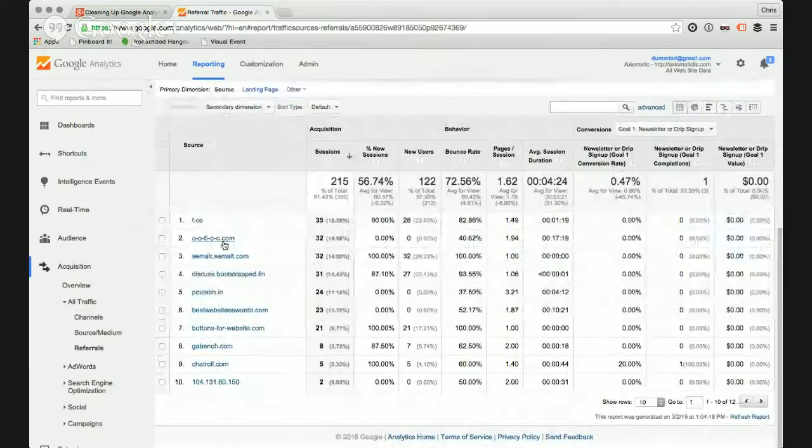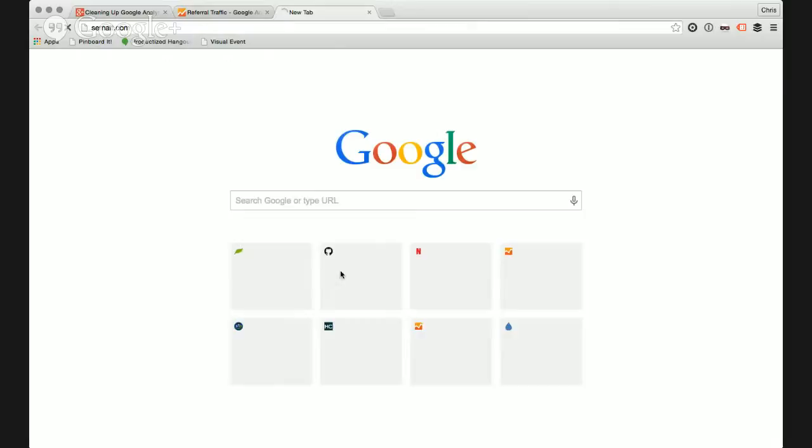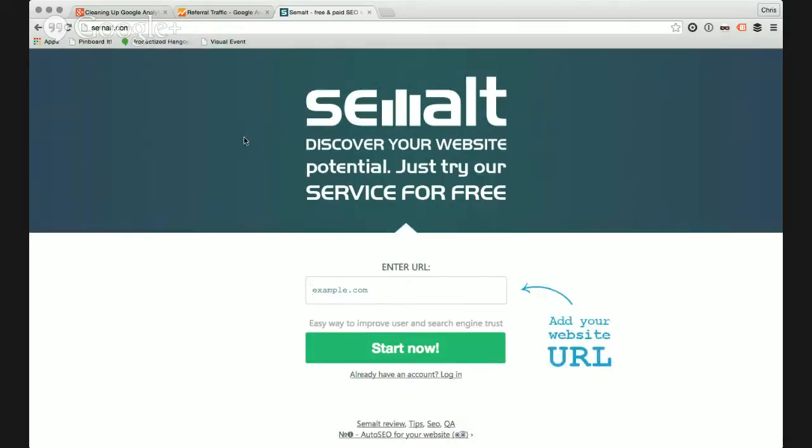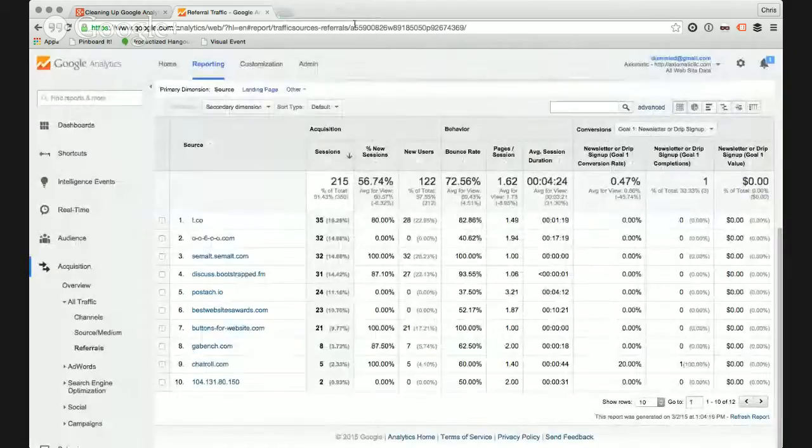T.co, that's Twitter. This one, I don't know what it is, and we'll explore it here in a minute. This is referral spam. It's a particular type of referral spam. In this case, it's a misbehaved web crawler, where essentially they're doing marketing through Google Analytics. And so in this case, we'll take care of them in a minute, but I want to show you the other type.